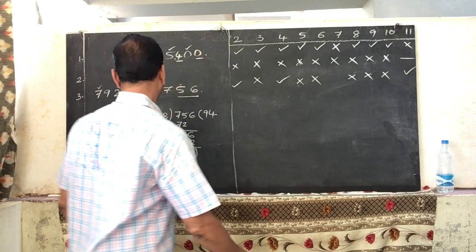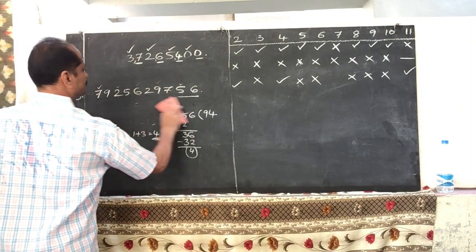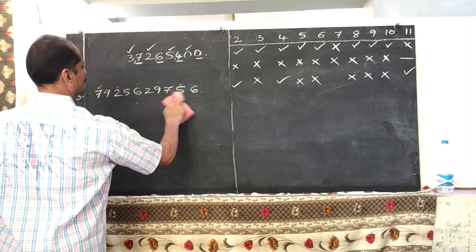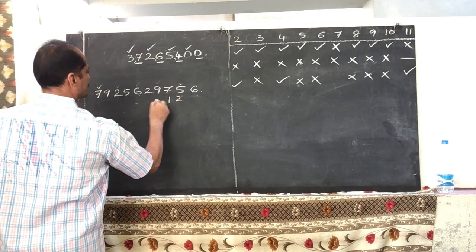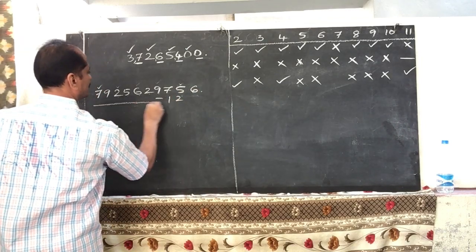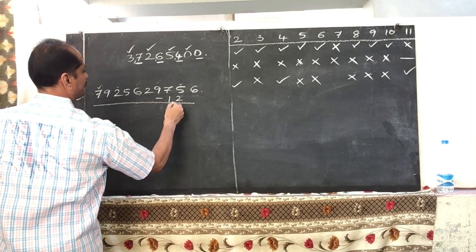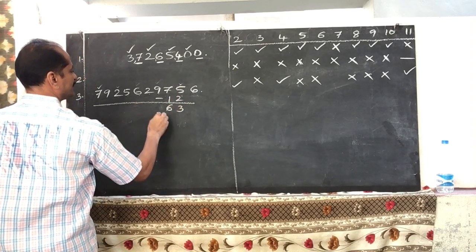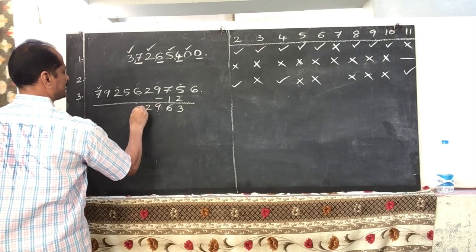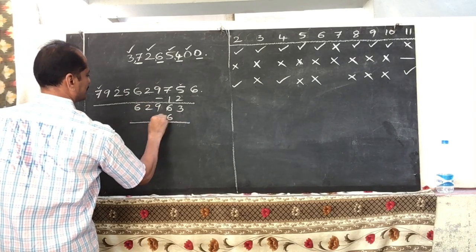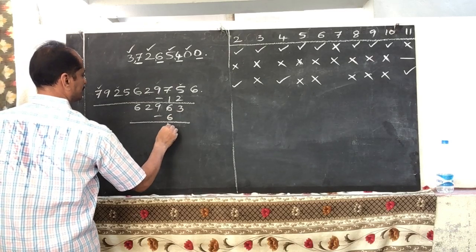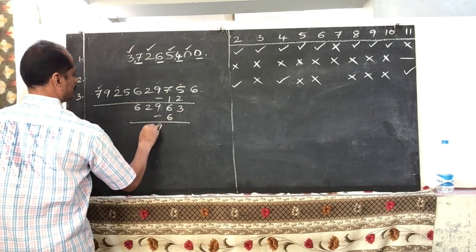Then divisibility of 7. Double the last digit. 6 2s are 12. Subtract: 5 minus 2, 3. 7 minus 1, 6. The remaining number stays as it is. So double it. 9 2 6.